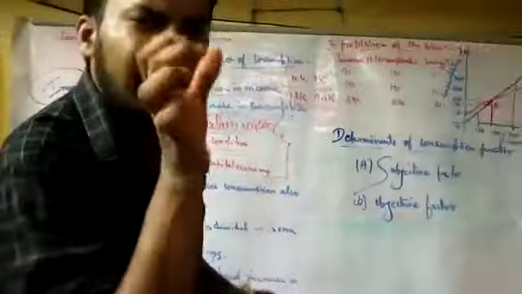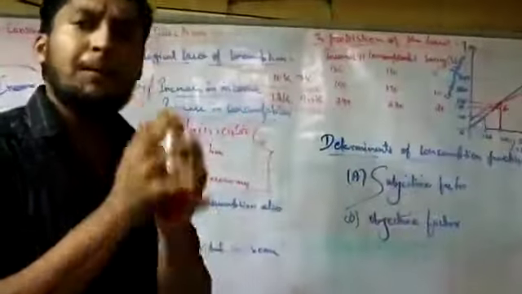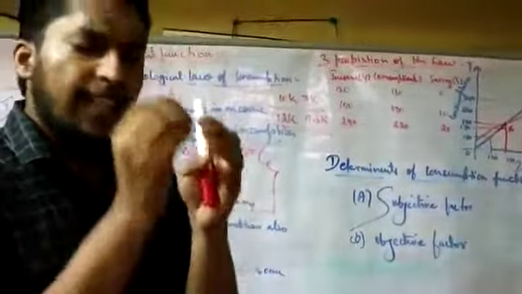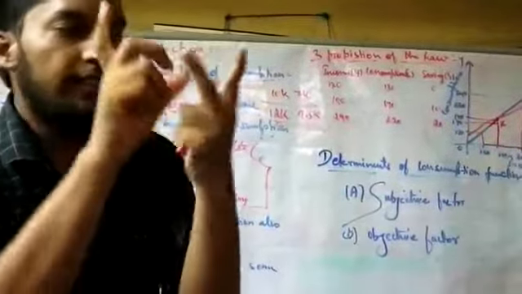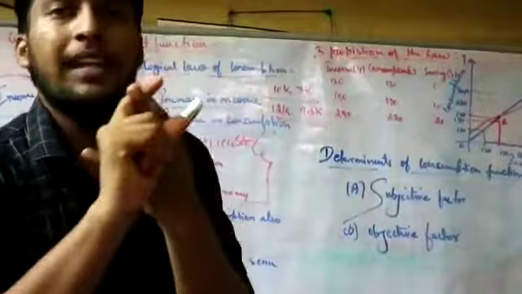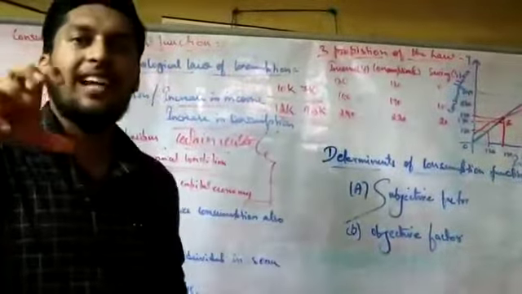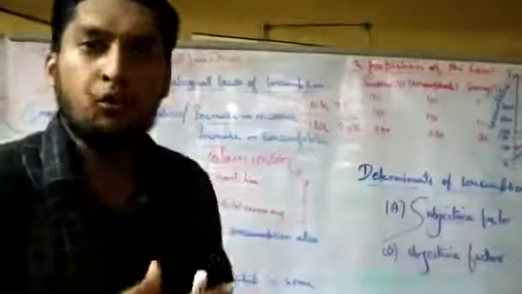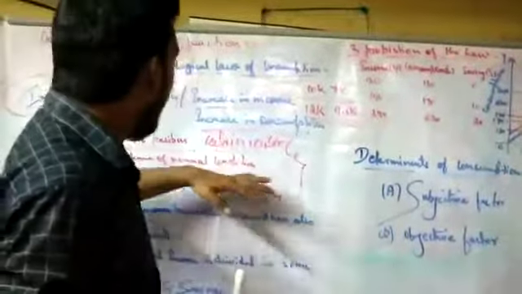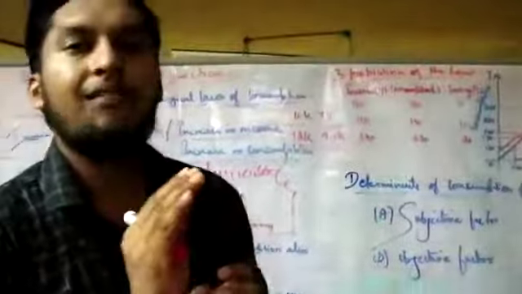Next point, he says existence of normal conditions. He says that there must be normal conditions in the business cycle, in the market period. Everything should be normal. There should not be a war, an earthquake, or any natural disaster. If anything like this happens, for example war between two countries or an economic fall down, you will not have the consumption function.